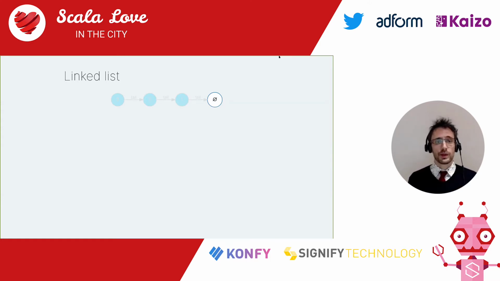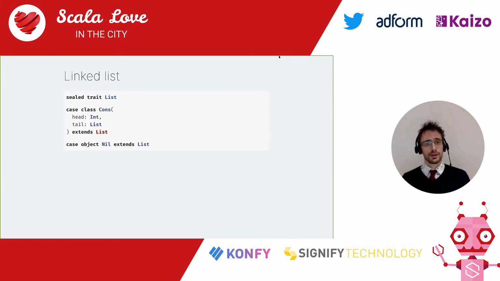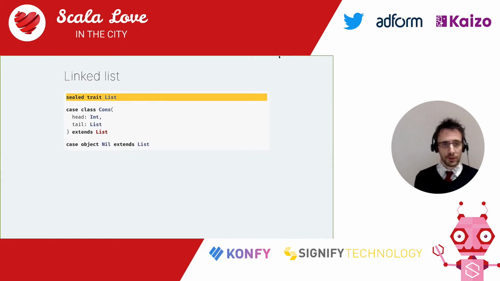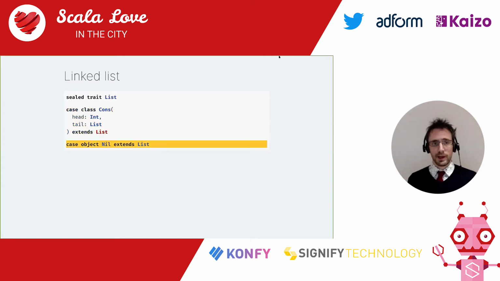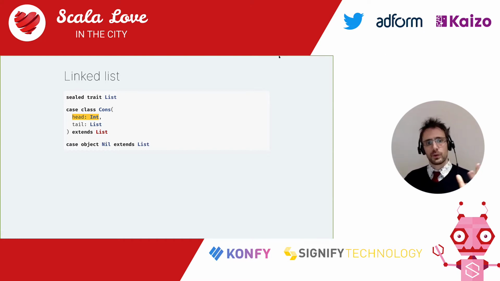This is fairly straightforward to implement in Scala. You'd have a supertype List, which can either be a Cons or a Nil. And if it's a Cons, then it contains a head and a tail. And if you look at the type of head, we're not even making a polymorphic list. This list is monomorphic. It only contains integers. Because what we're going to be doing is generalizing that all the way to the most abstract possible representation of it. And I find it's always easier to start from the simplest possible scenario when you generalize, because then you reason about simple things and then you abstract over the complexity. So we're doing the simplest possible list.